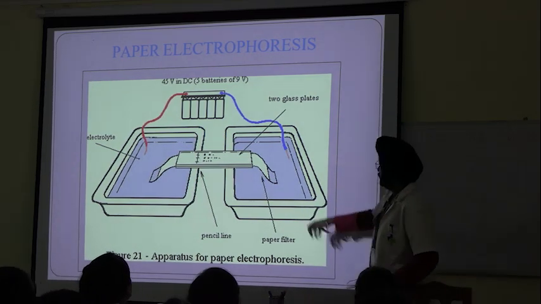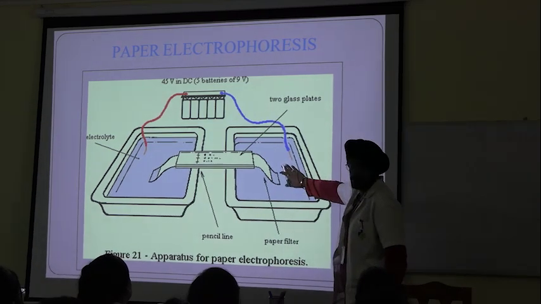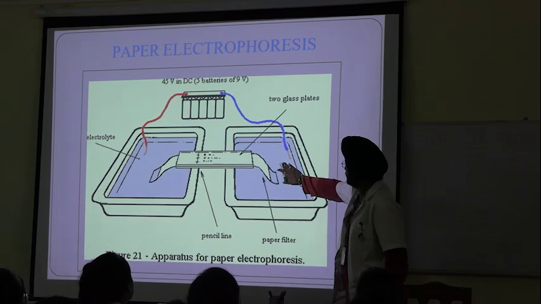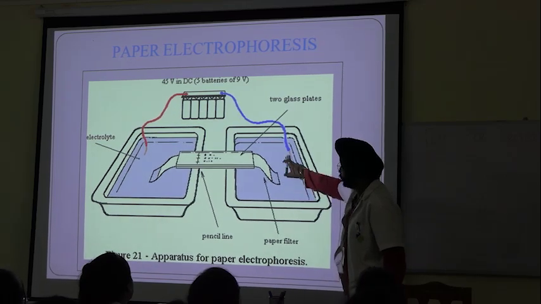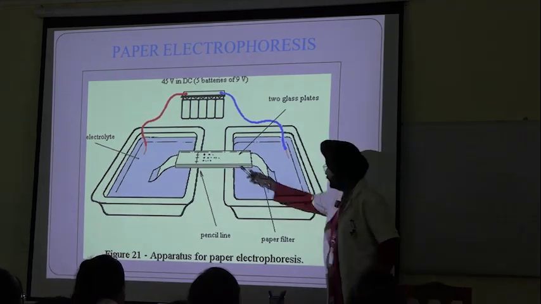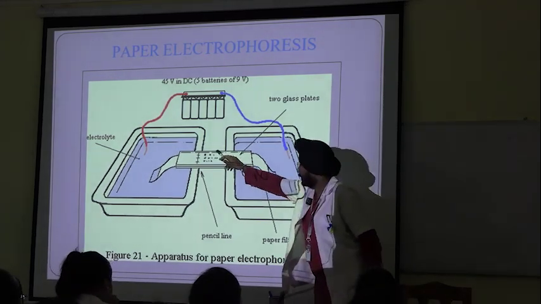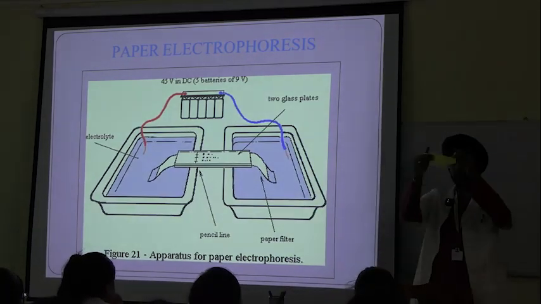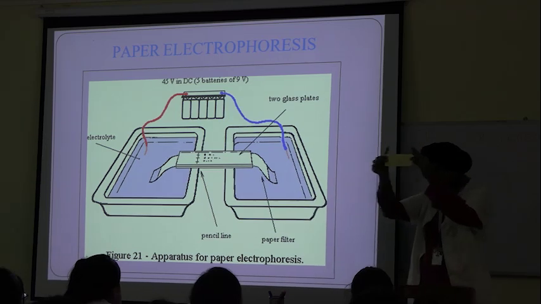Now, see, in both the tanks we have, for paper electrophoresis, electrolyte. This is the important part. This is this paper strip.